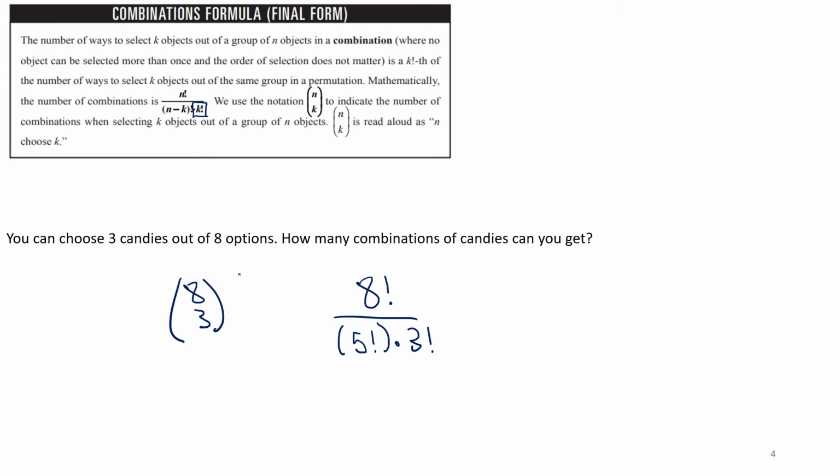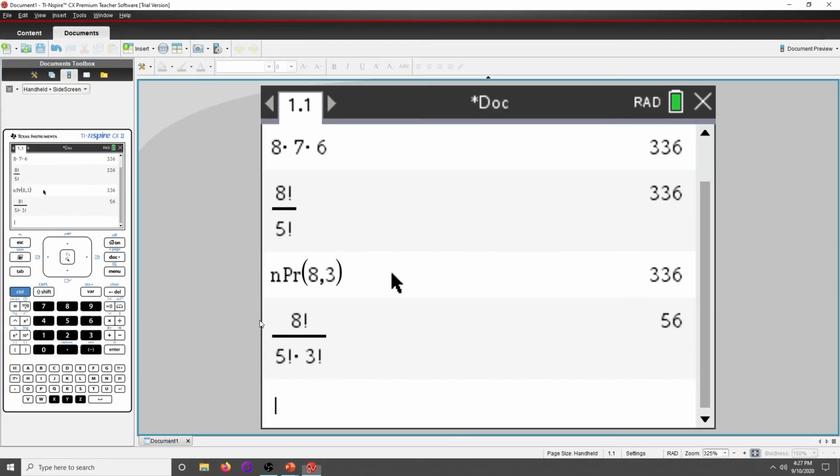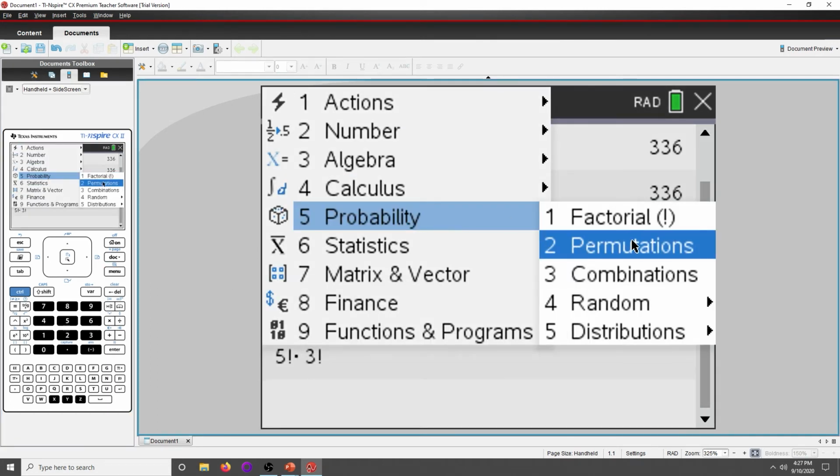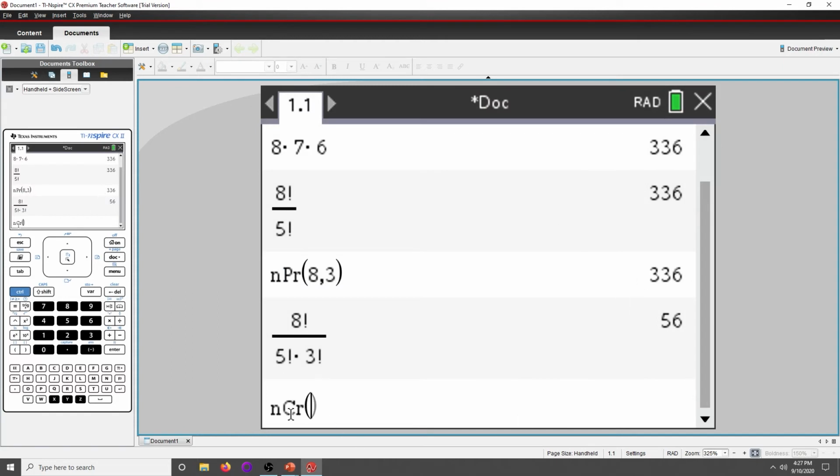Because we can just write this as 8 choose 3. So we can go in, and for you, I say for you because I just type it in with the keyboard when I'm using this. But you go menu, 5, 3. So 2 is for permutations, 3 is for combinations, and that's nCr. You can also type out nPr and nCr, all lowercase, and then do the open parentheses and do this.